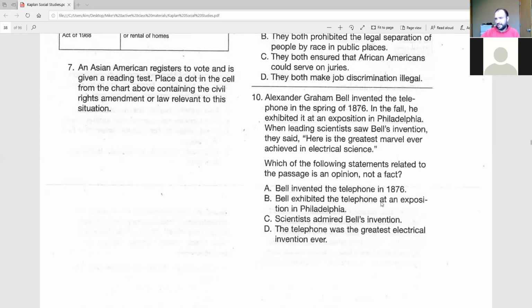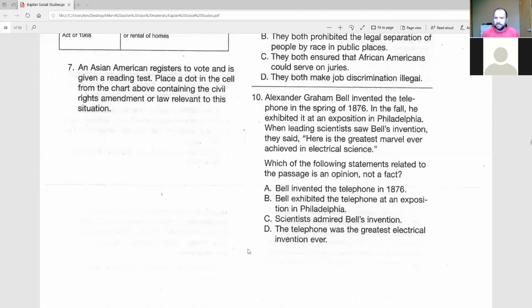Okay, now there's something that sounds like a little more of an opinion, right? Let's look at D first. The telephone was the greatest electrical invention ever. Okay, also sounds like an opinion. So, which one's right?